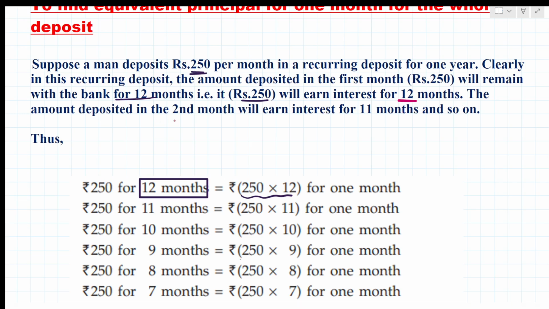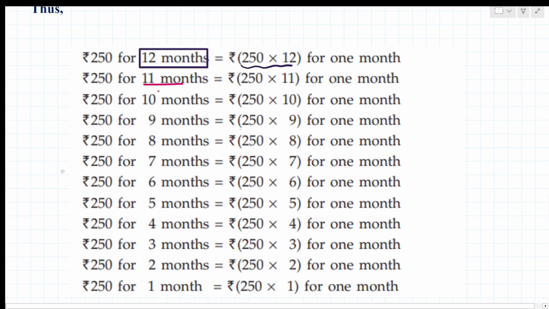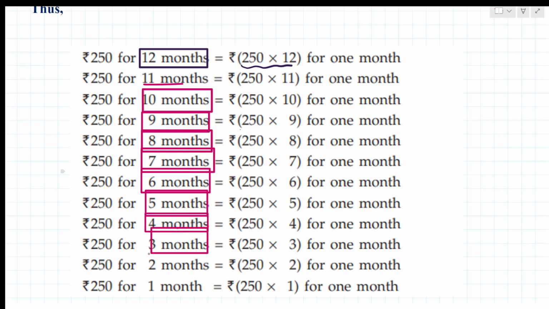So the amount deposited in the second month will earn interest for 11 months, and so on. So 250 for 11 months, then 250 for 10 months, then 250 for 9 months, then 250 for 8 months, 250 for 7 months, 250 for 6 months, 250 for 5 months, 250 for 4 months, 250 for 3 months, then here it is for 2 months, and for 1 month, then the maturity period will be completed.